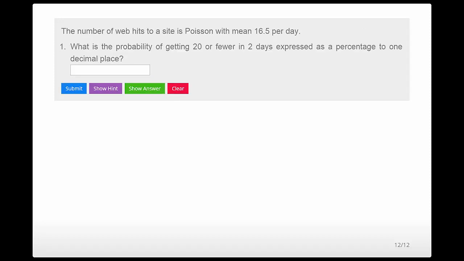So the number of web hits to a site is Poisson with mean 16.5 per day. What's the probability of getting 20 or fewer in 2 days, expressed as a percentage to one decimal place? So we want 20 or fewer hits where we know that the rate of hits is 16.5 per day.